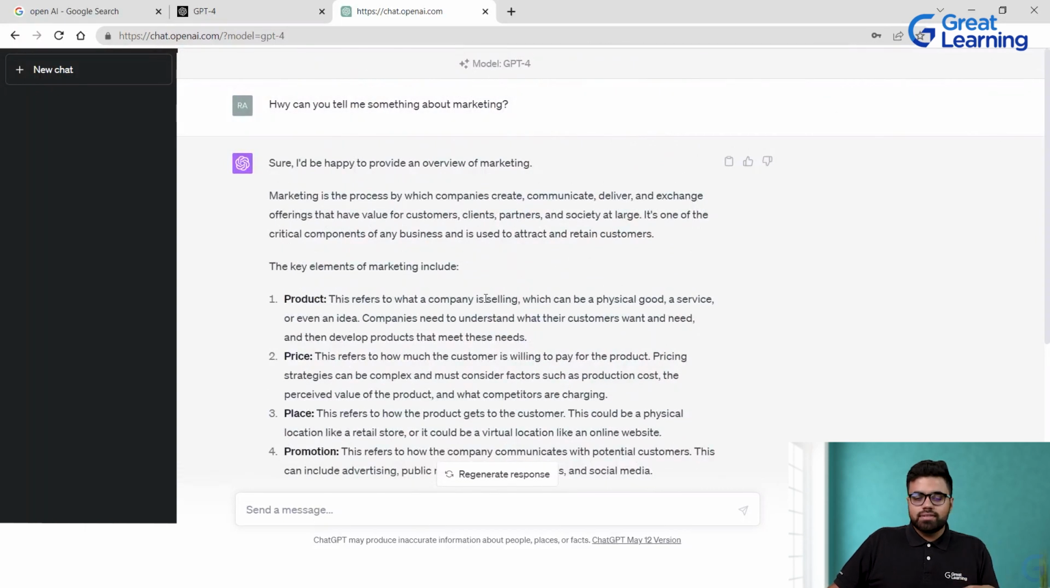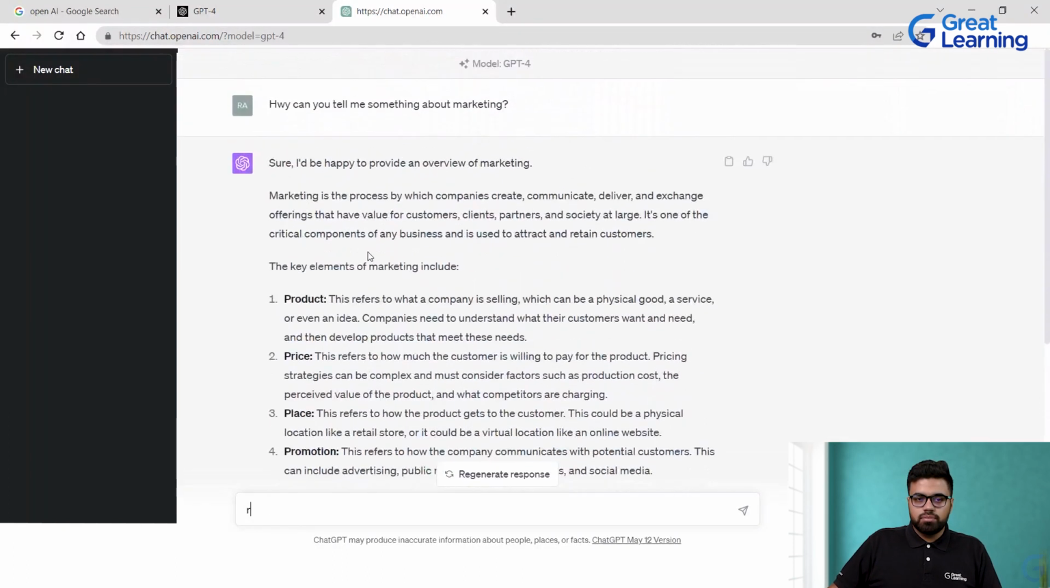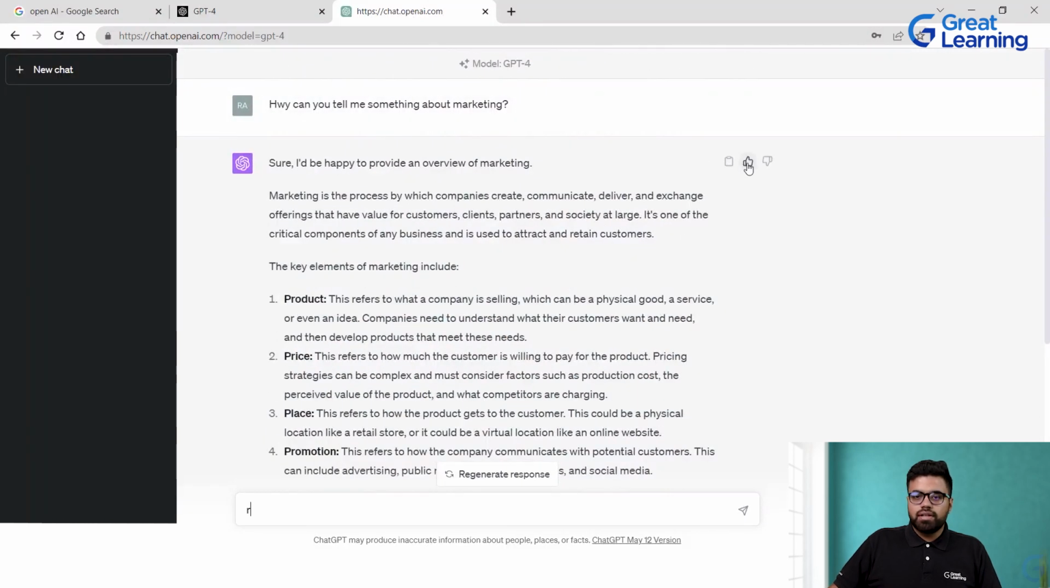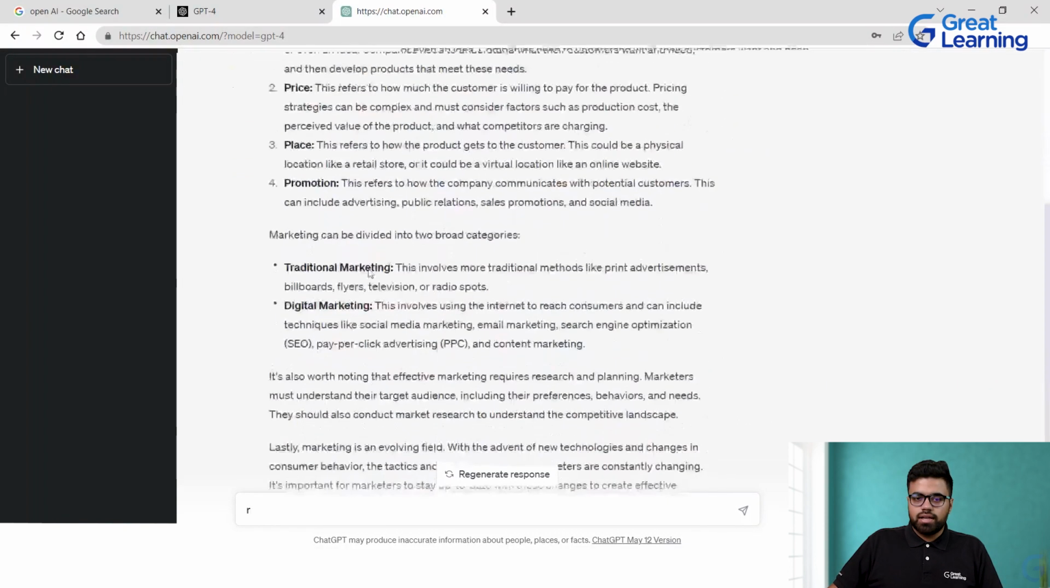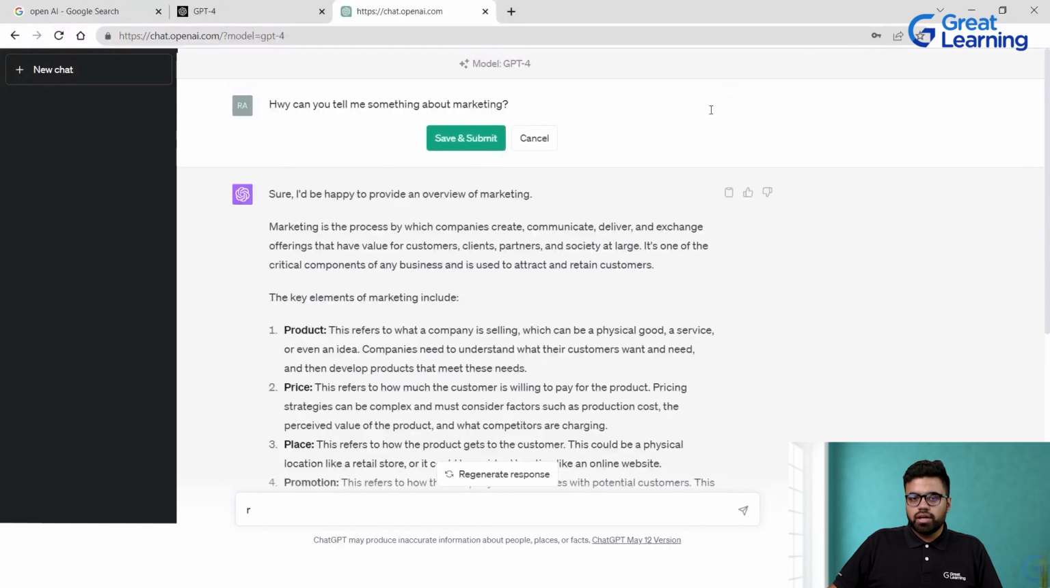Basically, this is the user interface that they have. You can chat, you can type in your prompts over here. You can regenerate the response. If I do not like what I'm seeing, I can regenerate the response right here. I can also give feedback on whether this was a good response or not. You can also make changes to the prompts that you put in.